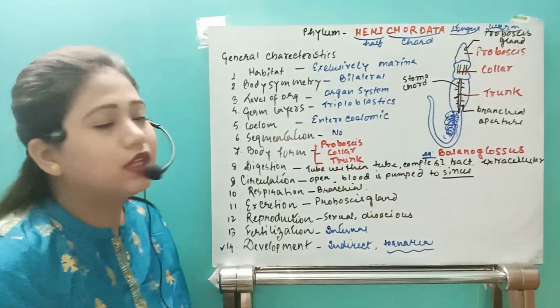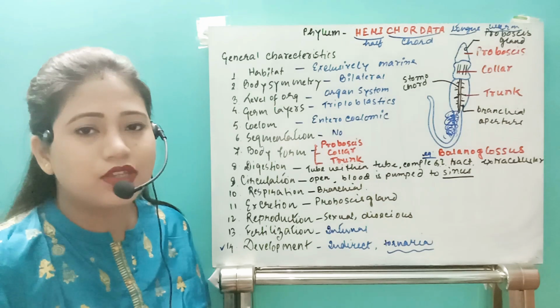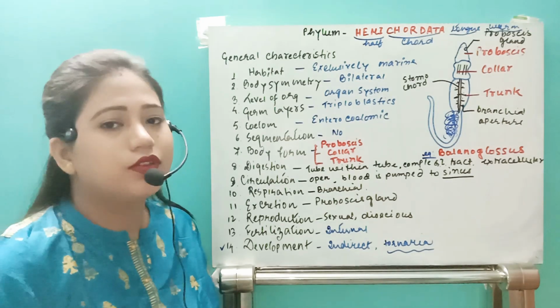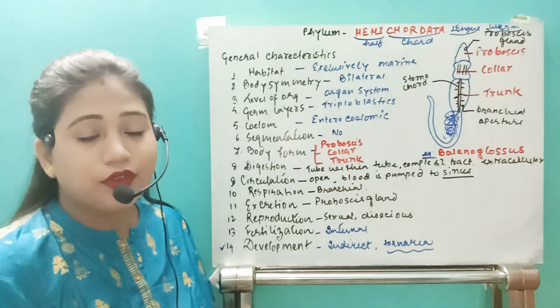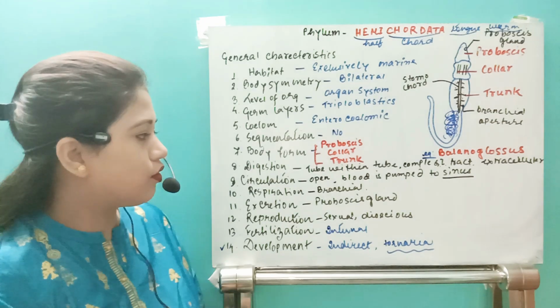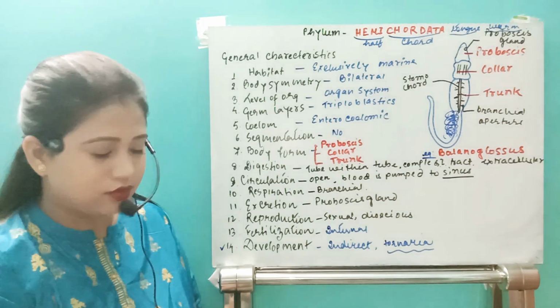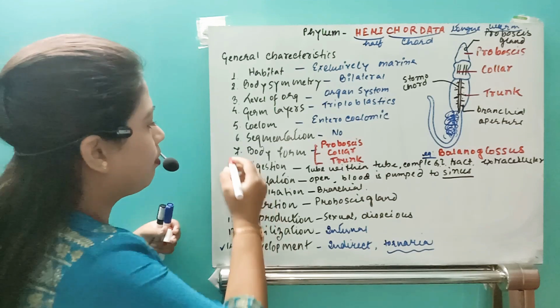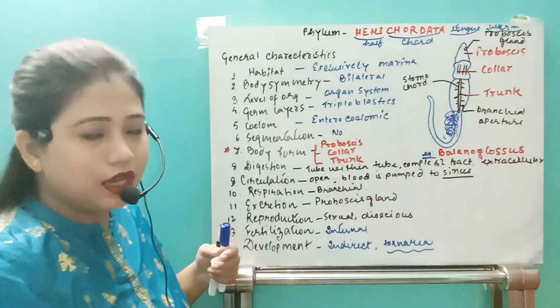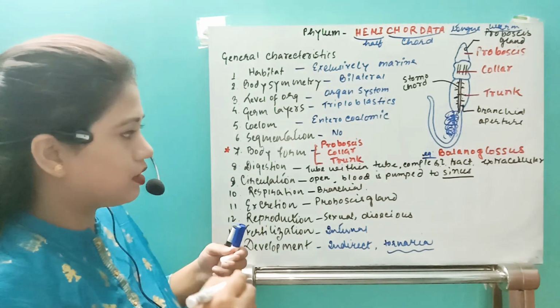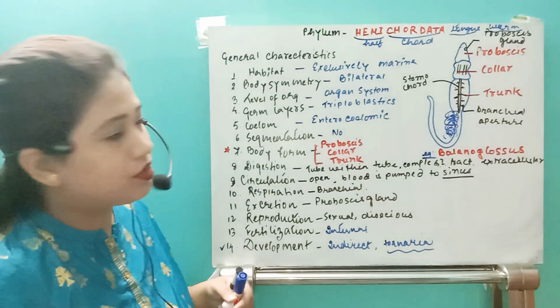So that is all about the characteristics. Not much you need to know. That is all about the Hemichordata. Hope all of you have understood. Okay, so how many points are important? So let me make a star here about their body form, right? Their body is divided into three parts. What are they? Proboscis, collar, and the trunk.